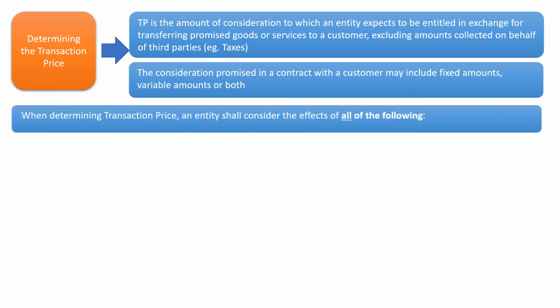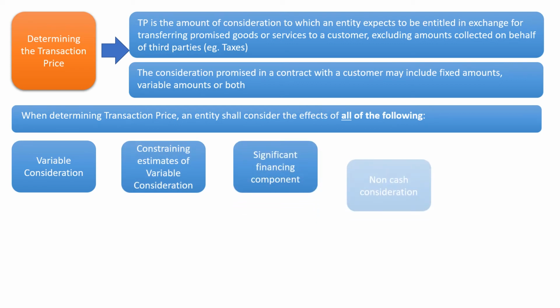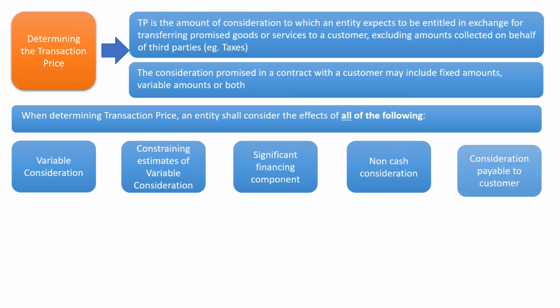When determining a transaction price, an entity shall consider the effects of all of the following: variable consideration, constraining estimates of variable consideration, significant financing component, non-cash consideration, and consideration payable to the customer.